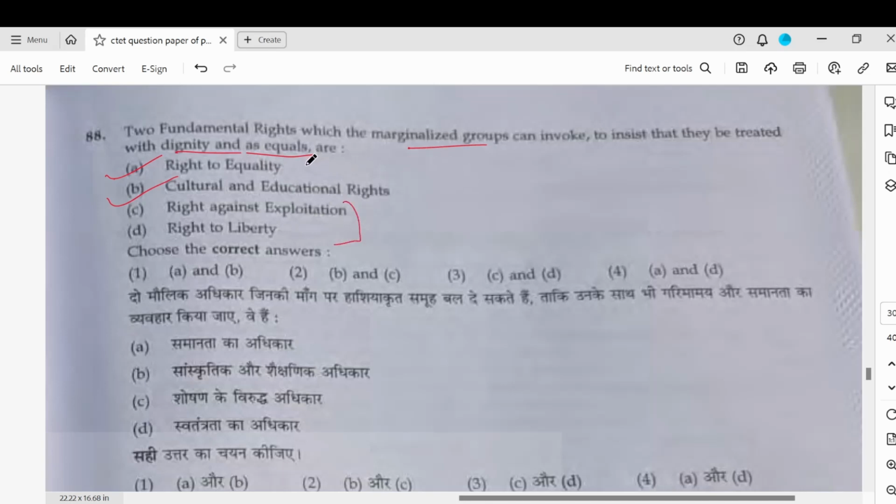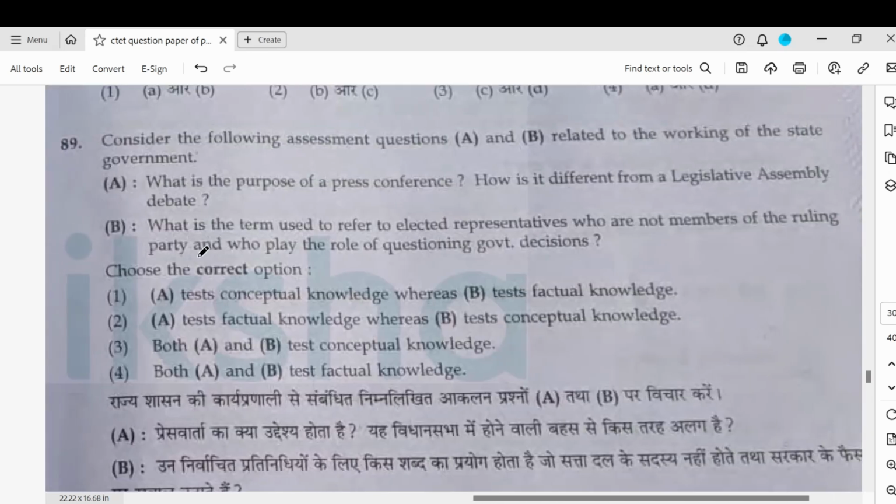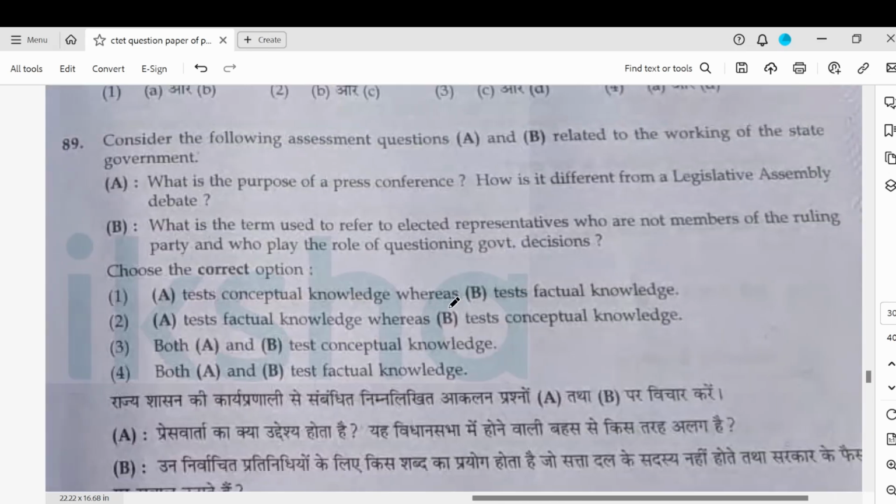But if they get their right to equality, then right to liberty and against exploitation will come under that only. And if they have cultural and educational rights, so A and B will ensure that they are treated with dignity and as equal. A and B.